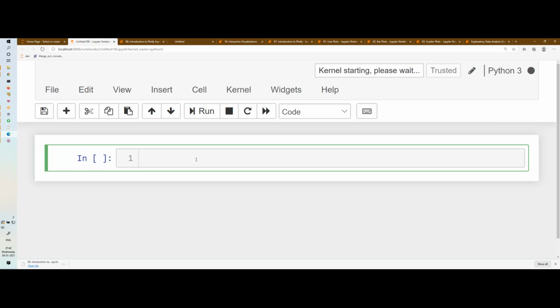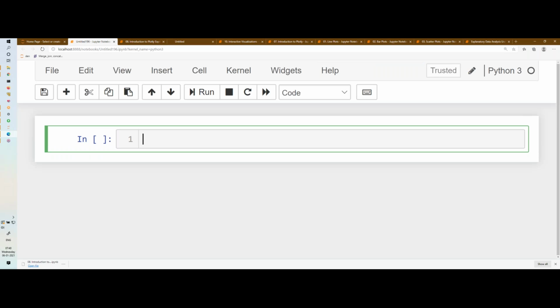But from NumPy onwards, every topic will be very, very in depth, because nowhere else will you find the recordings from NumPy onwards. NumPy and Pandas are very, very, very important modules, very important for everyone: data analysts, data engineers, data scientists, even Python developers, right? Followed by Plotly. Okay, so we'll start with base core Python today.